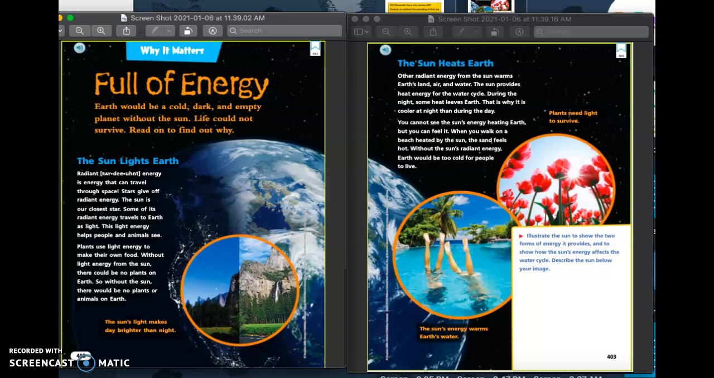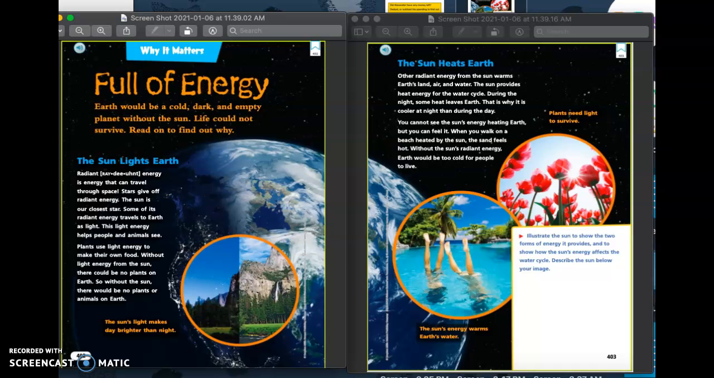You cannot see the sun's energy heating Earth, but you can feel it. When you walk on a beach heated by the sun, the sand feels hot. Without the sun's radiant energy, Earth would be too cold for people to live. Plants need light to survive. The sun's energy warms Earth's water.